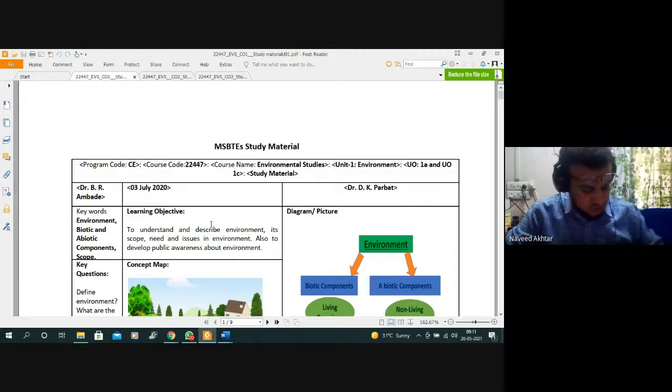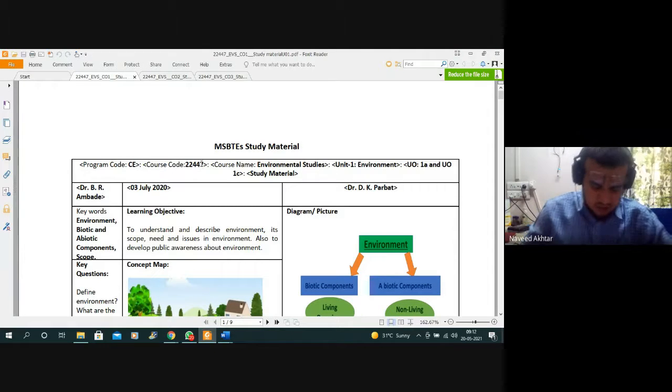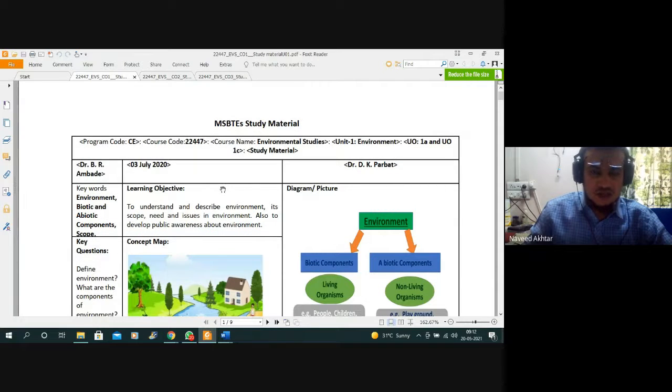All 3 units we have covered already, and then we will proceed to unit number 4, which is about environmental pollution, different types of pollution, their classification, and their impact on the land, that is soil, water and the air. So before going to pollution of the environment, we will look back at what we have covered before.